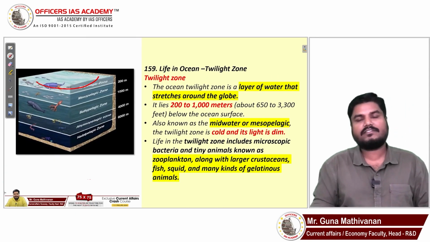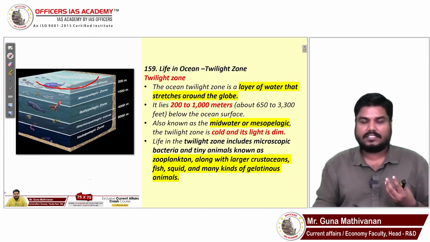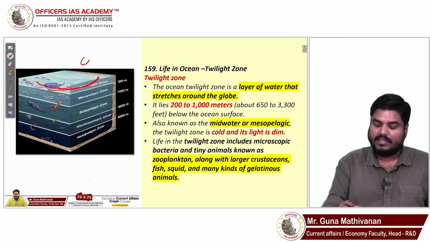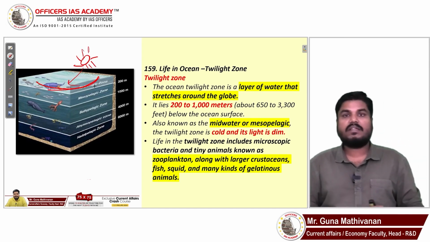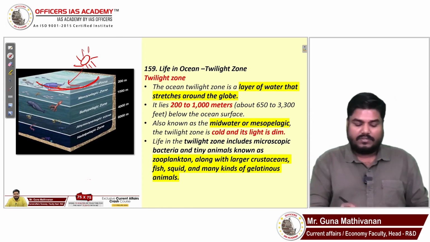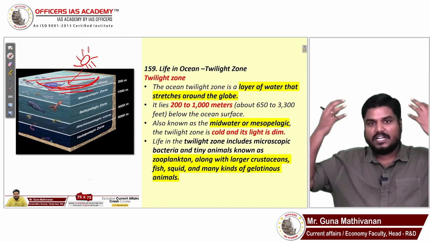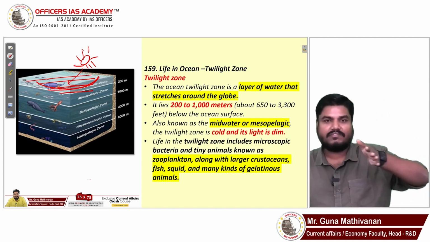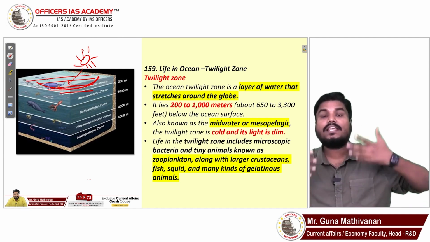you will have a lot of phytoplanktons. These phytoplanktons are closer to the surface, so they will be receiving more sunlight. With the help of sunlight, they will perform photosynthesis. For photosynthesis, they need carbon dioxide. So these phytoplanktons at the surface will start absorbing carbon dioxide from the atmosphere, and they will start growing.